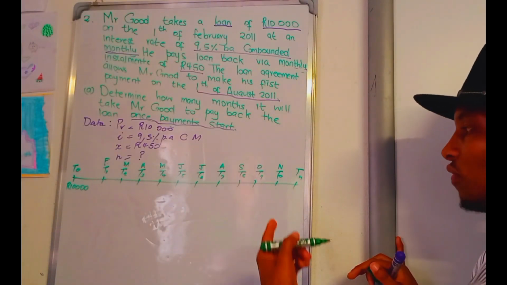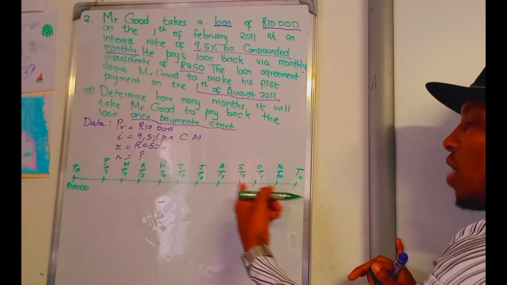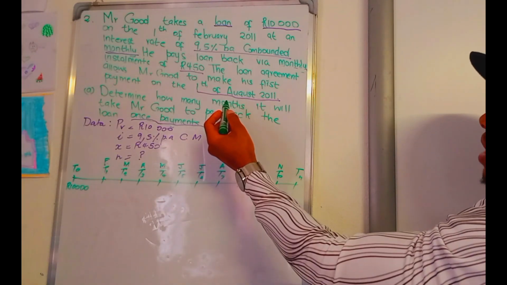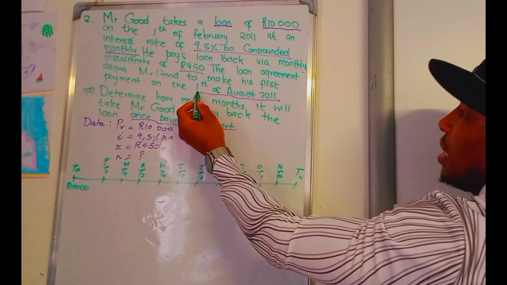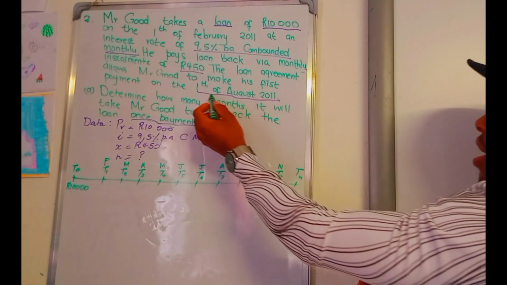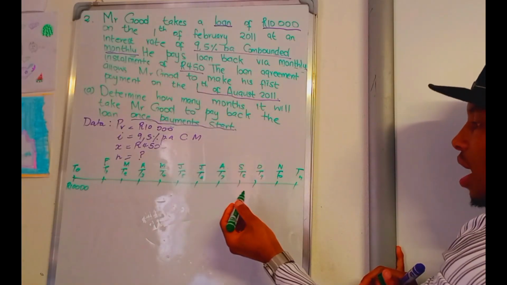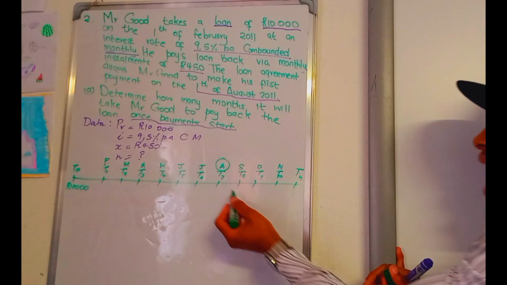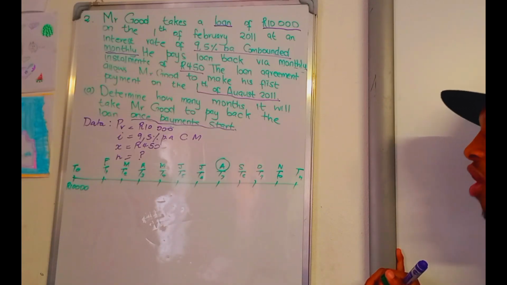Let's go. It's very helpful. If you understand what the timeline is, it's going to help you a lot. Remember, they are saying that the first payment Mr. Good is going to make is on the 1st of August. Where is August? This is August. You see August here, it is the end of August.